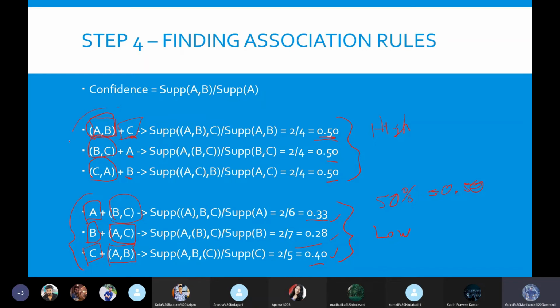So these three rules actually can be set into one rule: if there are items A, B, C, these three might be complementing each other. Whenever a customer wants to buy any two of these, the chances of him purchasing the third one are more than our minimum confidence, or the required level. So he might be purchasing the third product as well. This is how we can find out whether there are any association rules between them, and how to frame these association rules from the data set. This is how it happens.